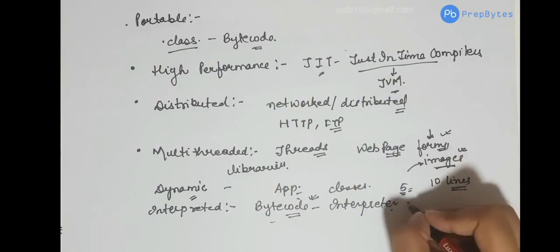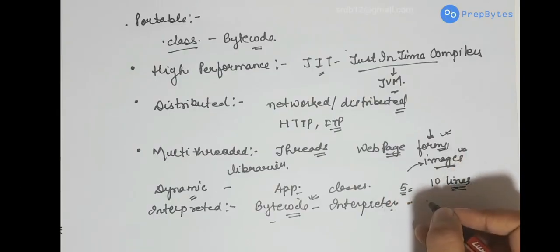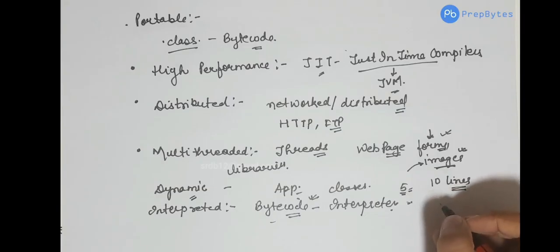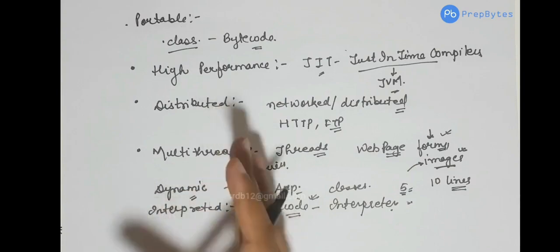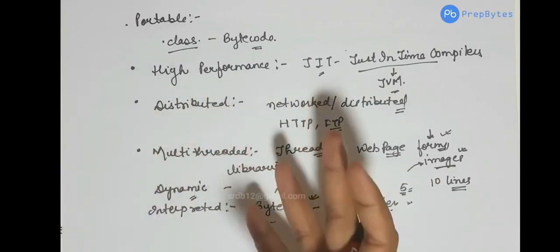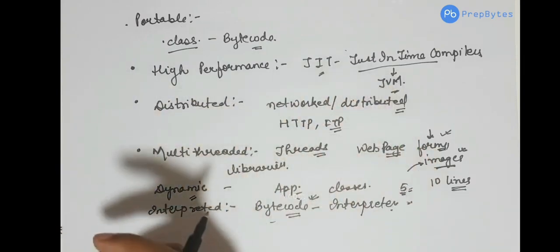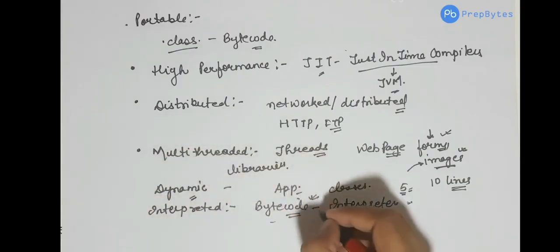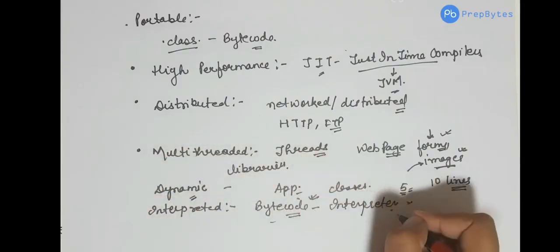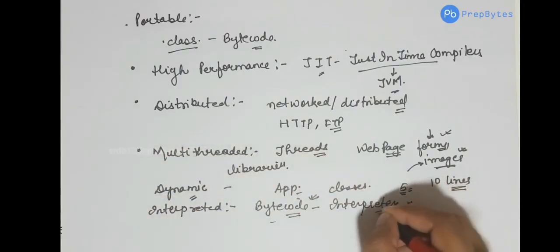But an interpreter executes the code line by line, and whenever there is an error in a particular line, it shows the error from there only. In Java, first the Java file is compiled to a dot class file, and after that the bytecode is executed using an interpreter.